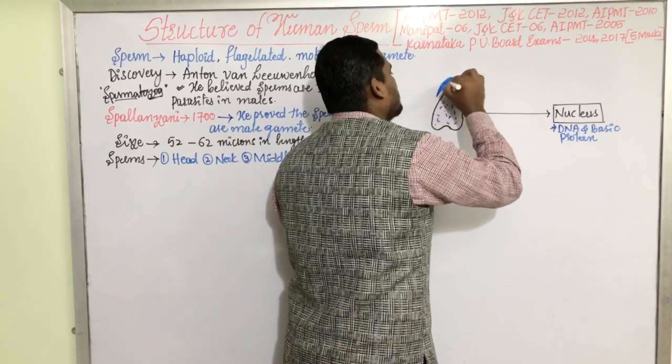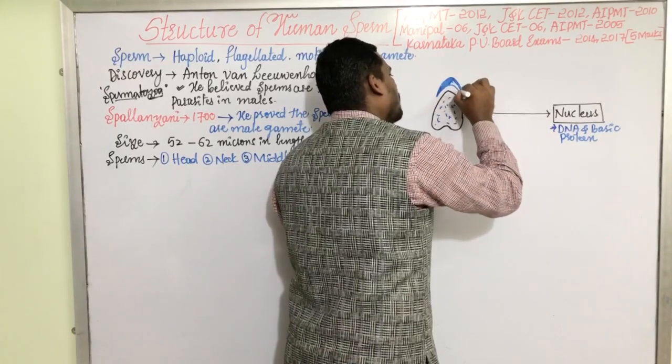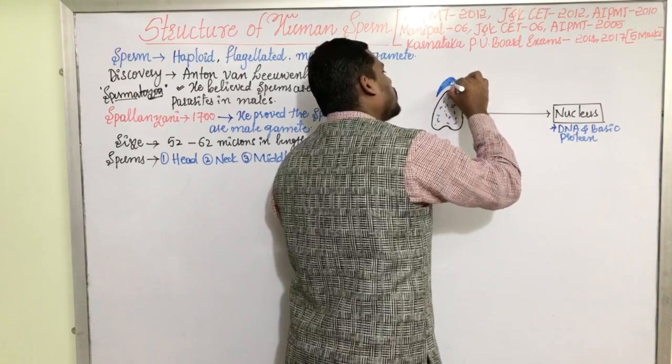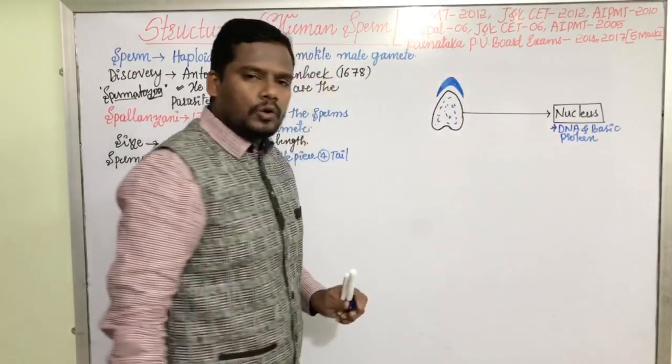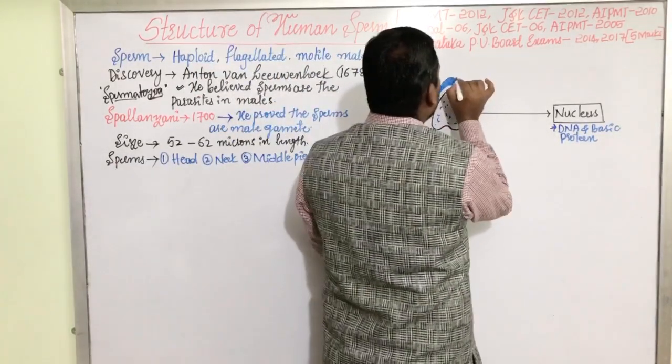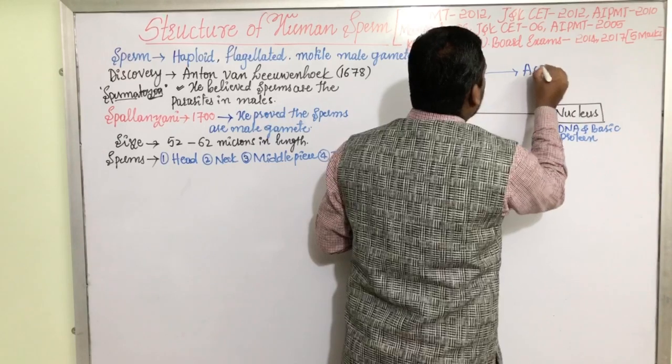It is actually the acrosome. If you recall my previous video, acrosomes are derived from the Golgi bodies. Let us label this. They are the acrosomes.